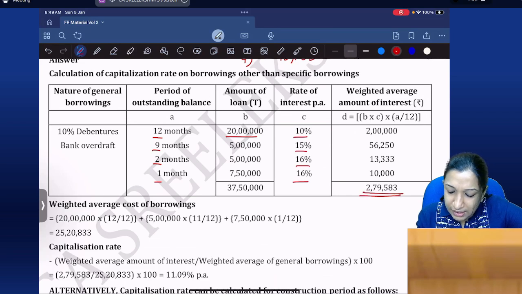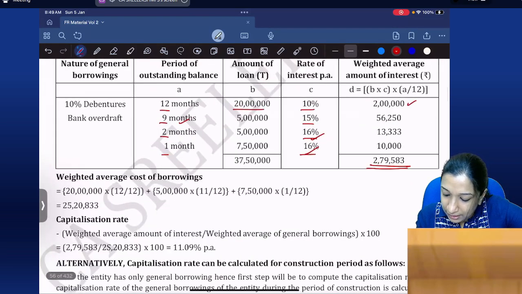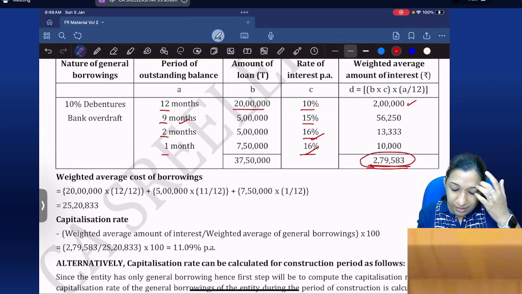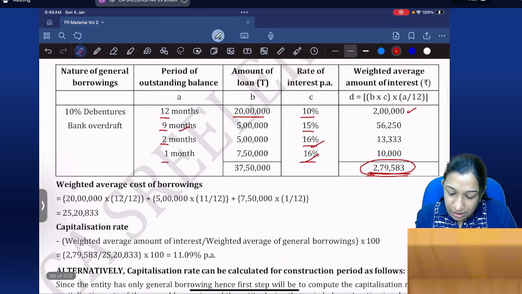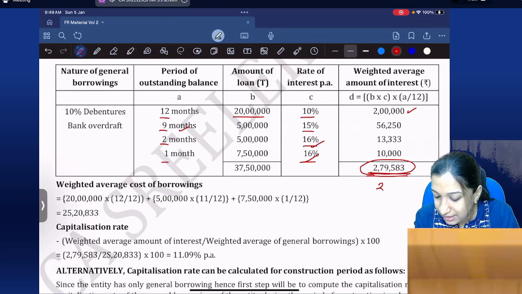Once this is done, 20 lakhs into 10% for the full year. 5 lakhs into 15% for 9 by 12. 5 lakhs into 16% for 2 by 12. 7,50,000 into 16% for 1 by 12. So we calculated the interest, and now we are calculating the weighted average amount. Weighted average amount is 2,79,500.